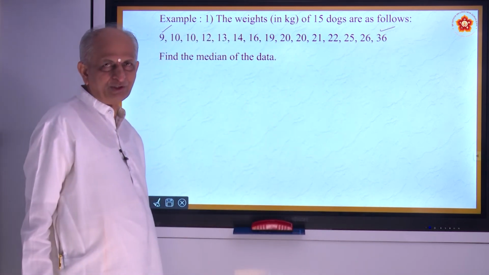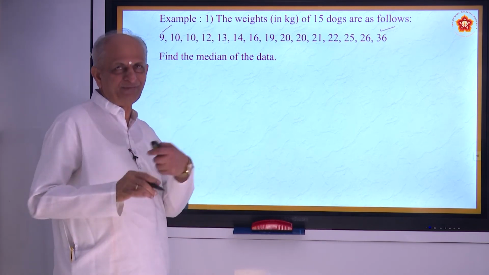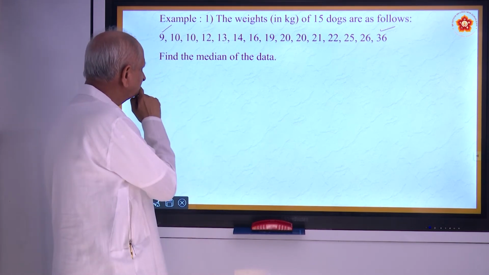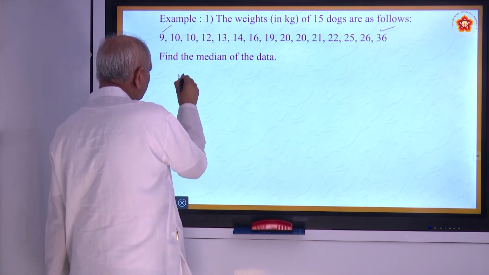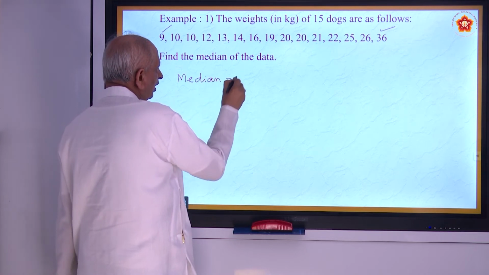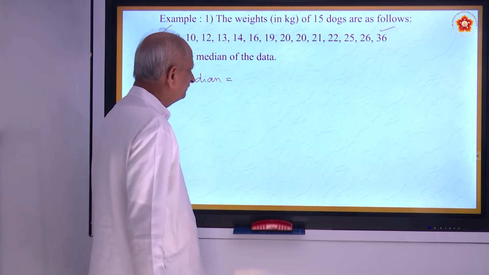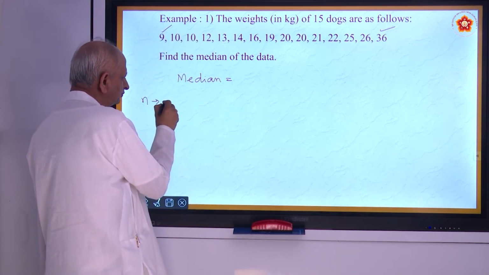But usually they don't give it like this. They will give it in a mixed form. You have to arrange it, okay? Then you must find the median. How many dogs are there? 15. So when n is odd,